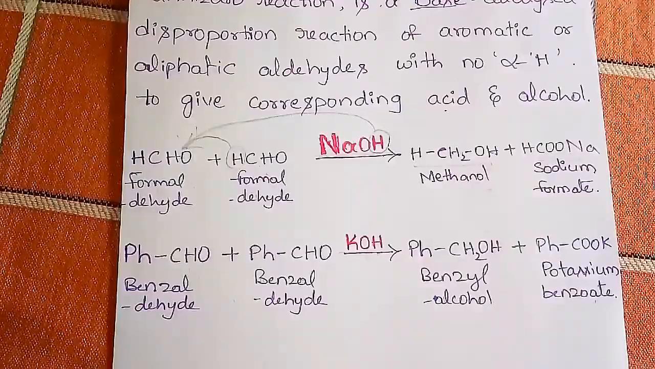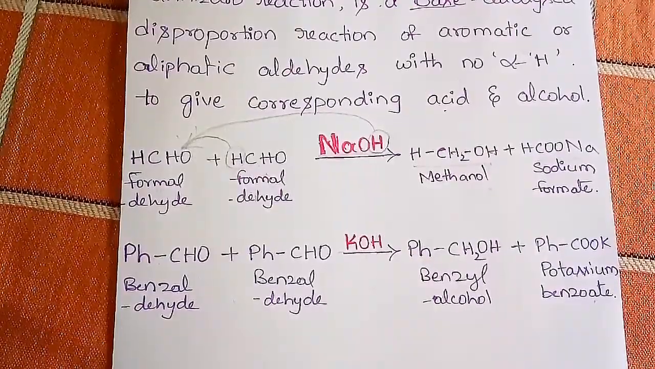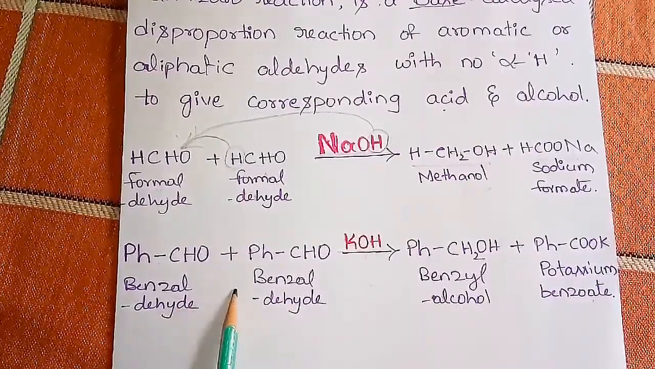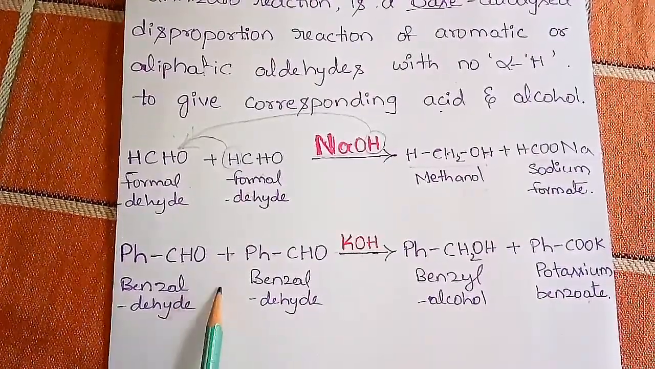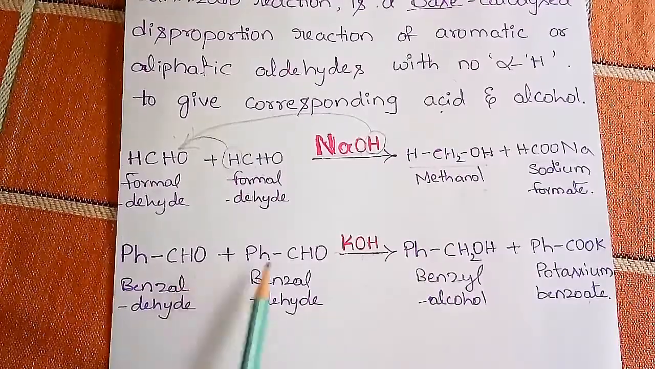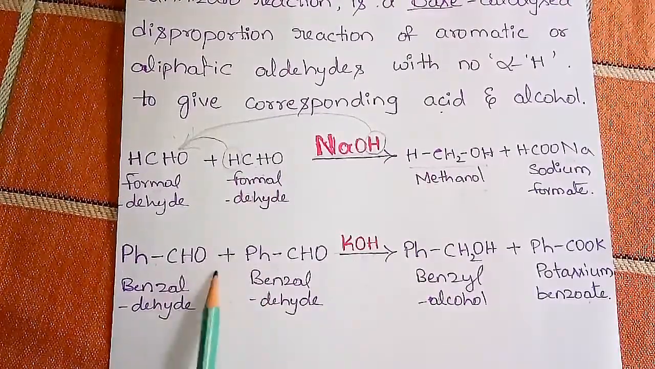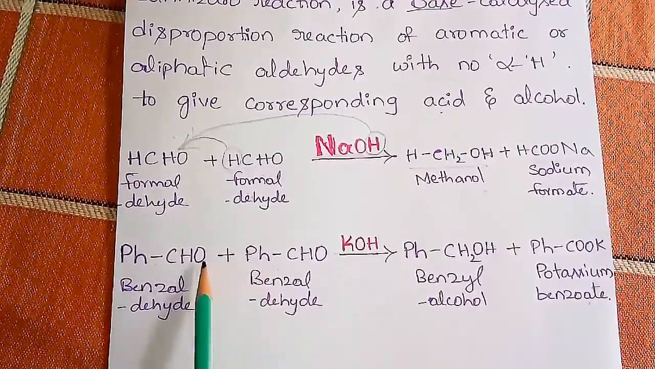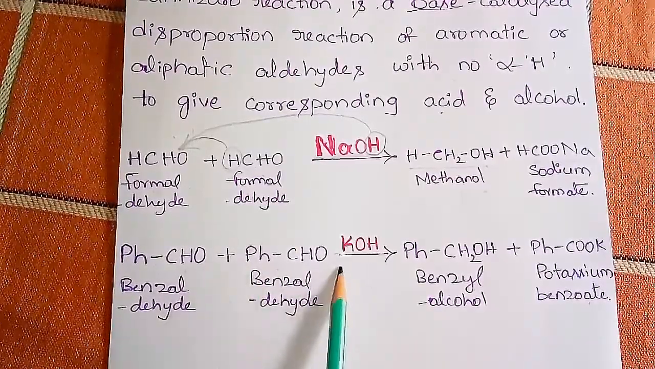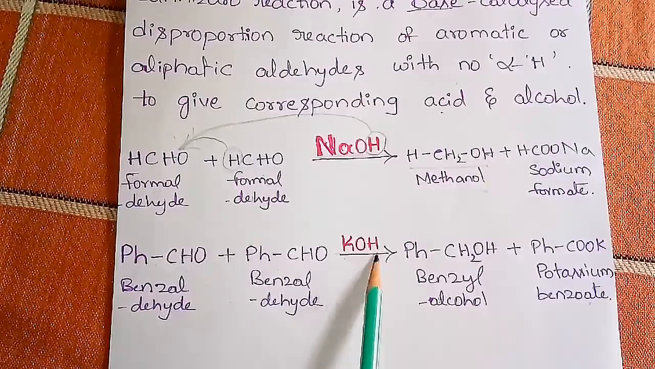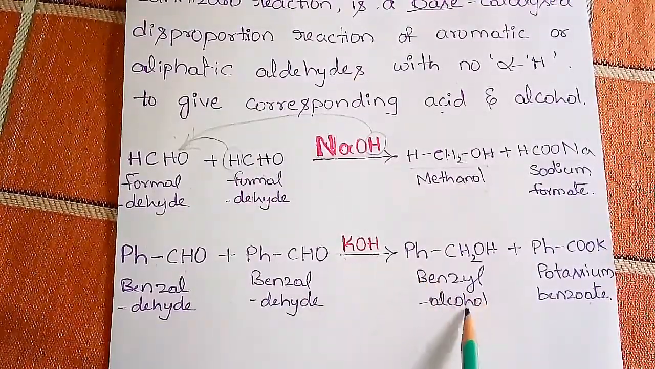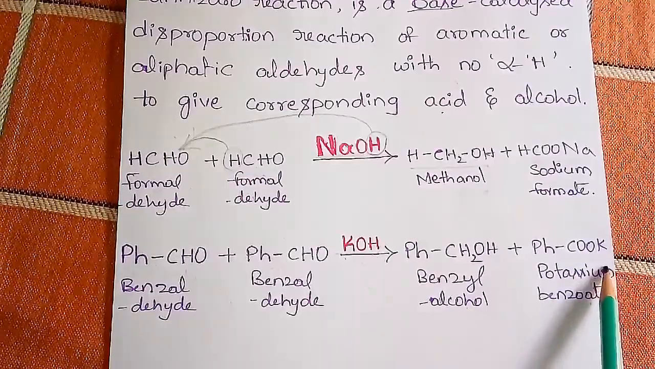In the same way, let's take one example for aromatic aldehydes. As we know, benzaldehyde is an aromatic aldehyde, and two molecules of benzaldehyde do not have any alpha hydrogen atoms. Both react with each other in the presence of a base like potassium hydroxide as a catalyst and form benzyl alcohol and potassium benzoate.